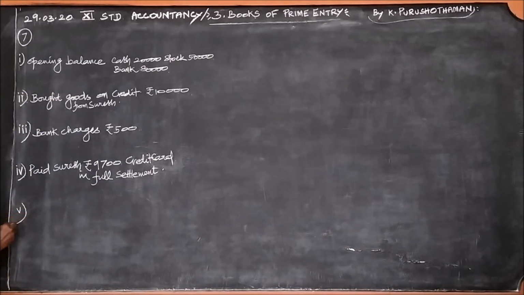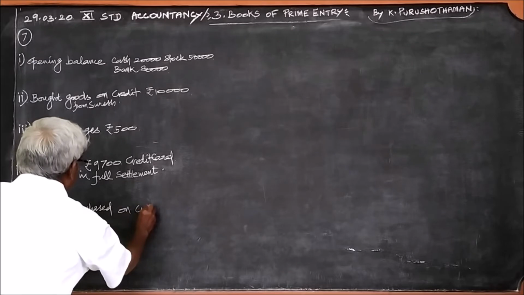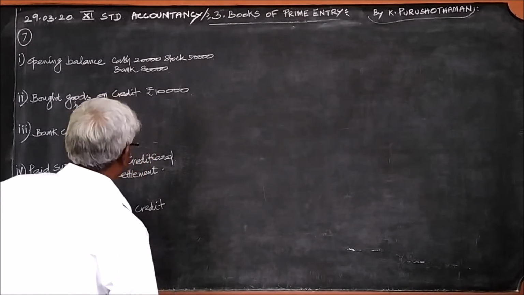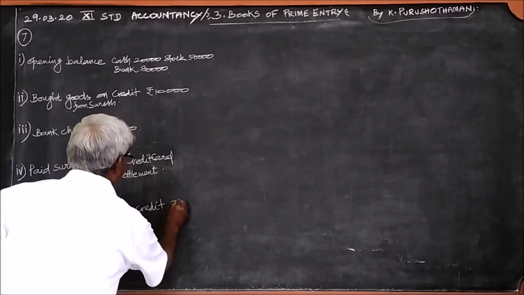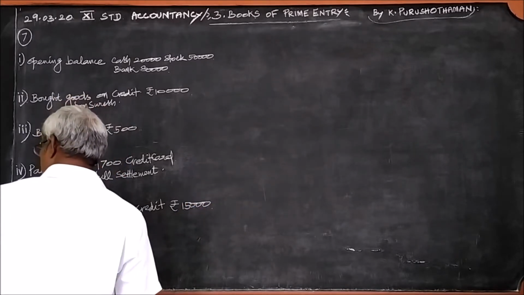Fifth, goods purchased on credit from Philip for rupees 15,000.